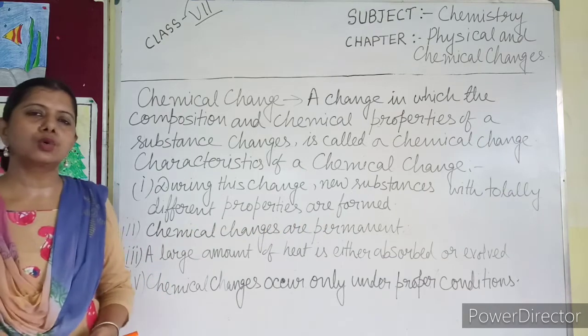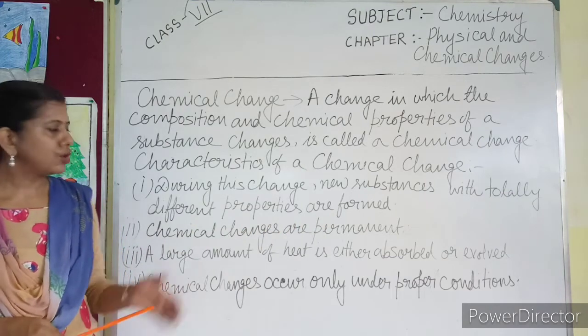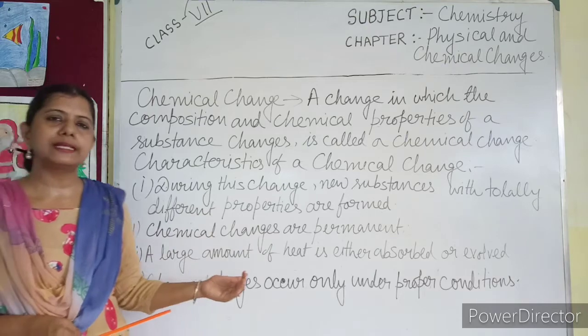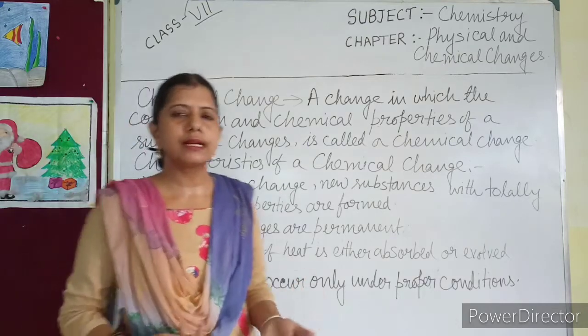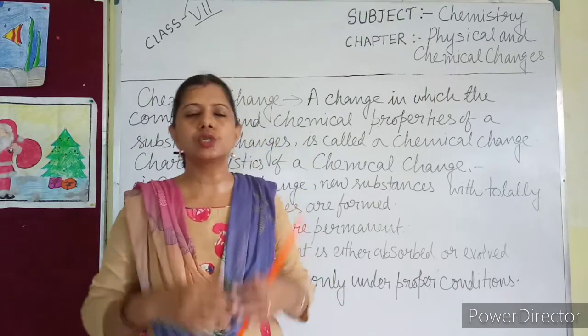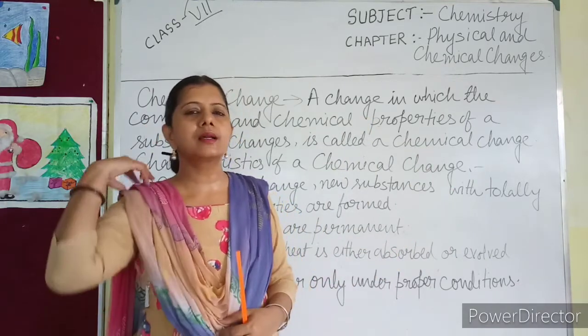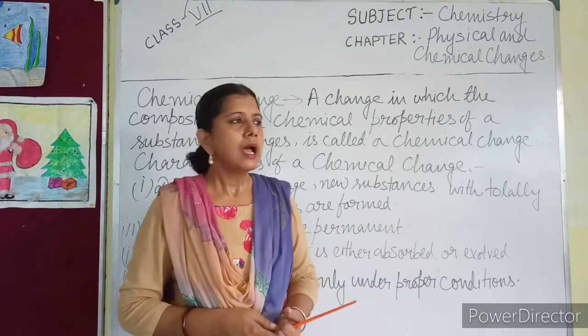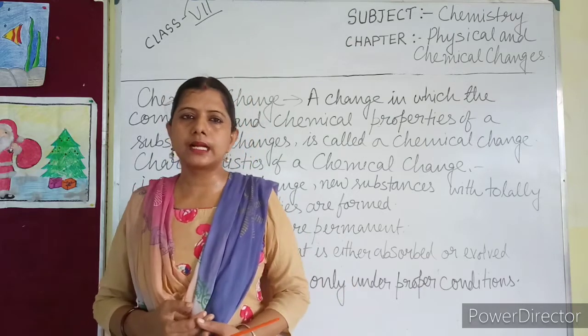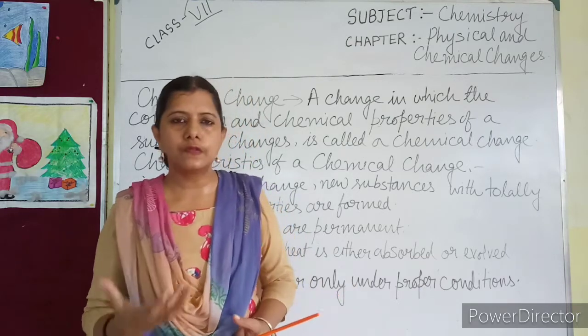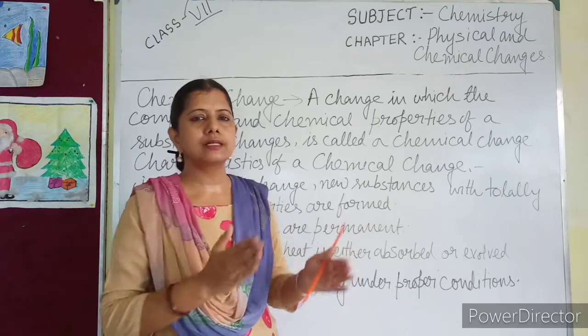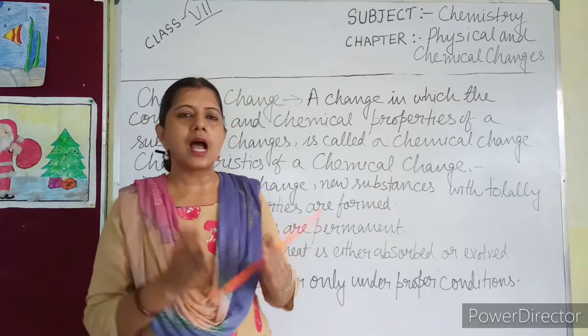I have already told you about this point, so I am not going to repeat it again. I told you several times that during a chemical change, a totally new substance forms and the chemical property is also different. I can give you one example: water is formed from hydrogen and oxygen.